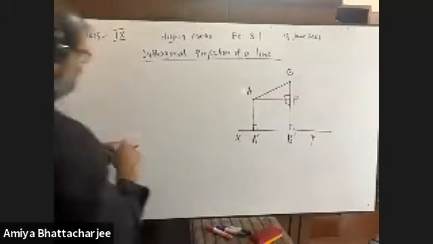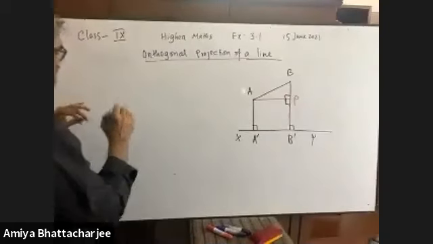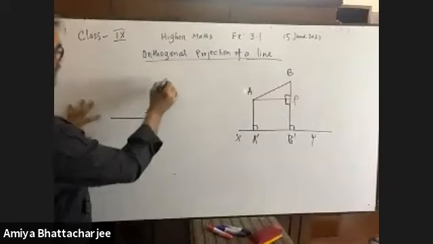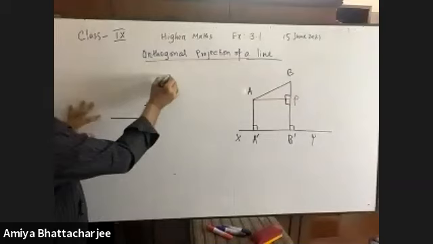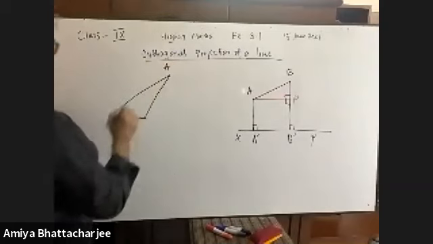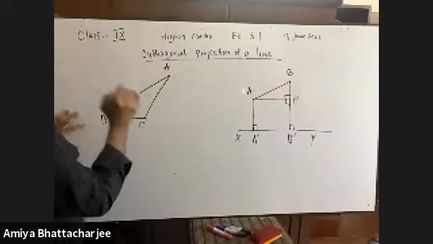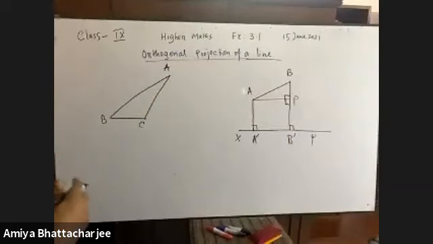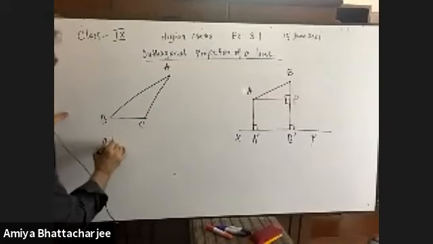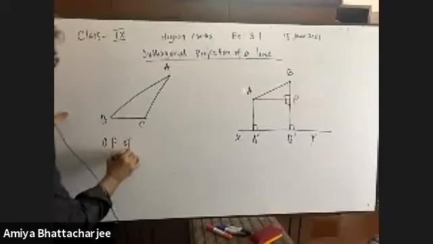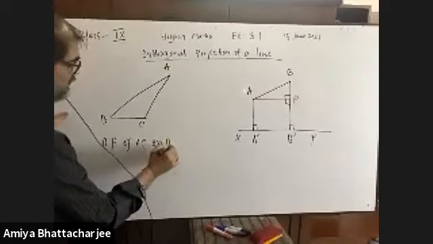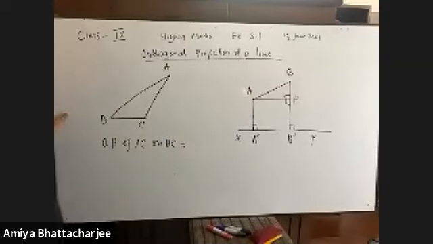You see, dear students, suppose, please be careful. I have drawn a triangle. You name it A, it is B, and it is C. I am going to find the orthogonal projection of AC. Write down, orthogonal projection of AC on BC or BC extended is equal to what? This is the question. Please try to understand.